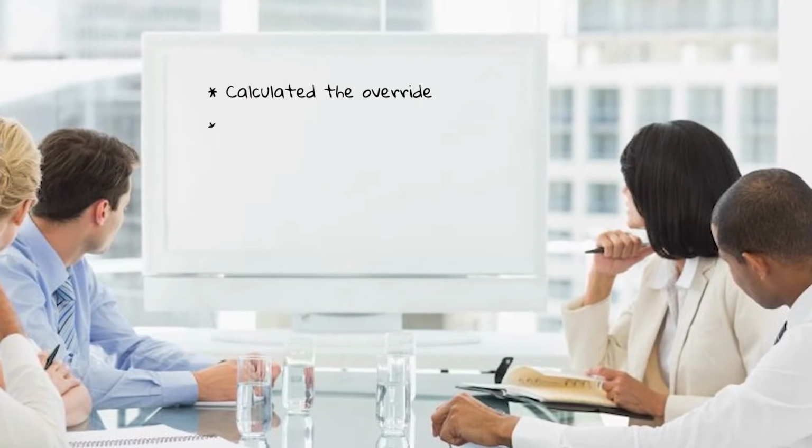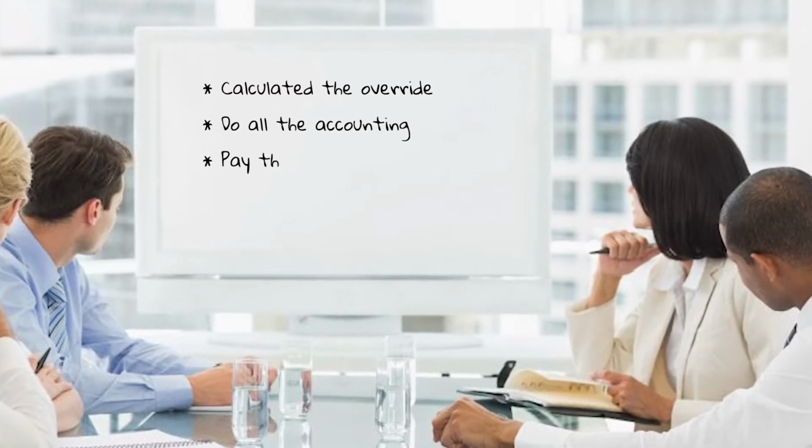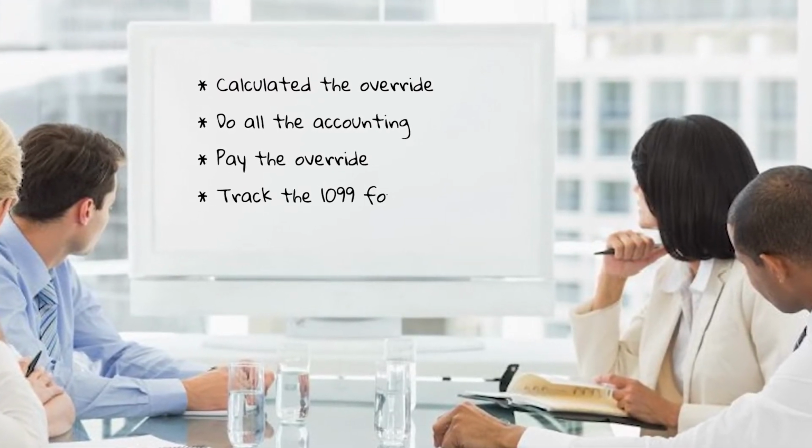When you set up an override, it gets calculated and paid every time an agent has a closing. Darwin will calculate the override, do all the accounting, pay the override, track the 1099 for the override.